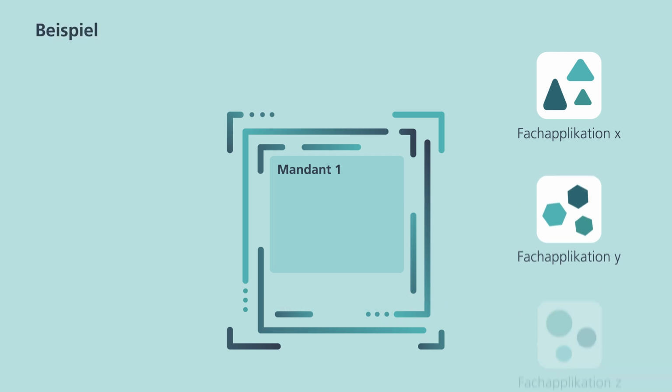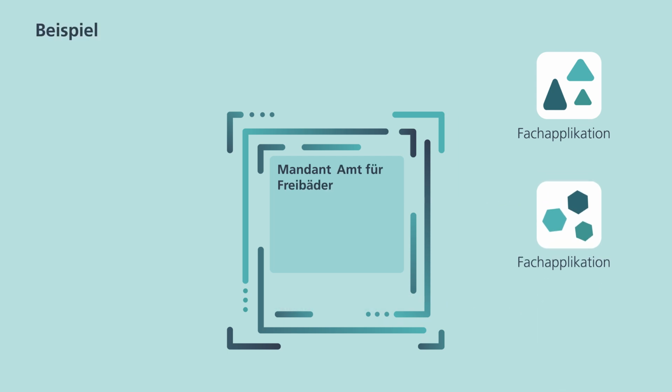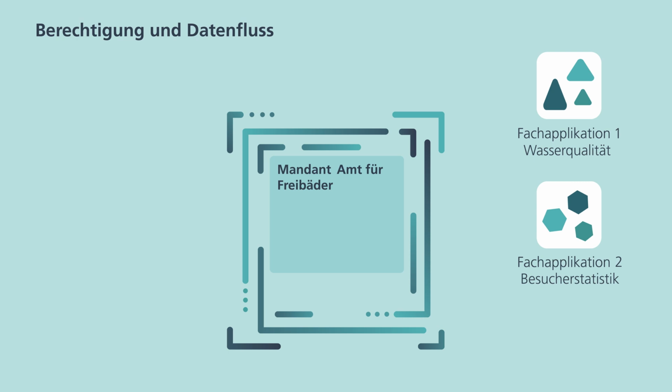Take the following example. The Office for Outdoor Pools has an EIAM client linked to two specialist applications: water quality and visitor statistics. An administrator from the office can assign rights to pool attendant Xavier Yalondon, enabling him to use the water quality application, and can define what Xavier is allowed to do with the application. If he logs in via EIAM to the target application water quality, EIAM transmits these defined rights, that is, the roles and attributes, to the water quality application.